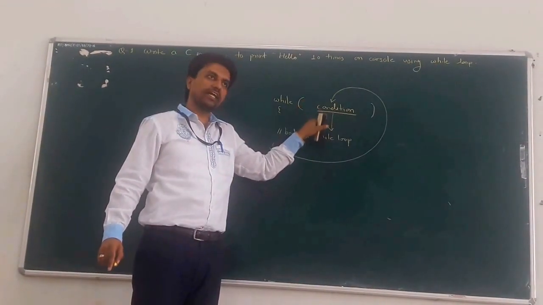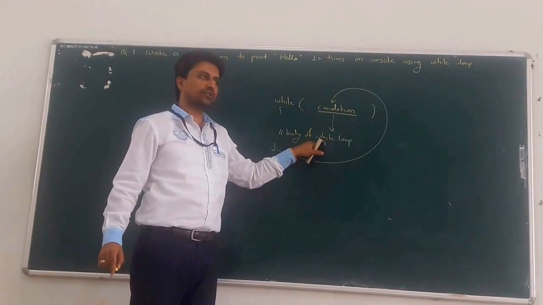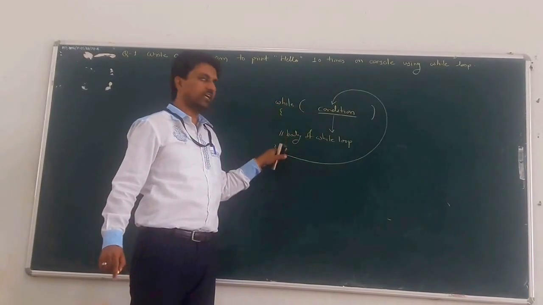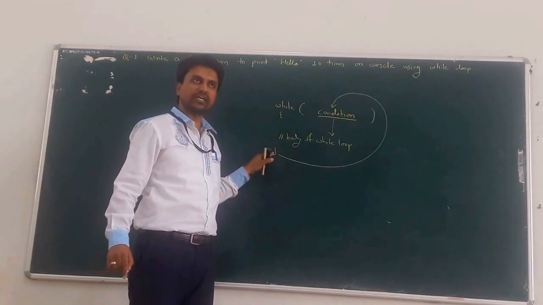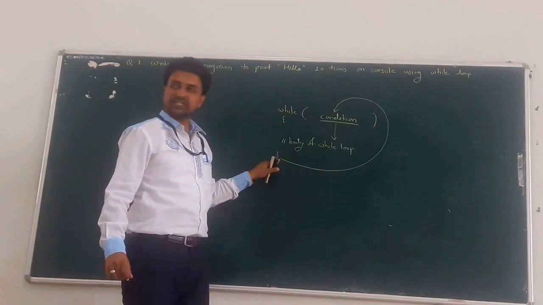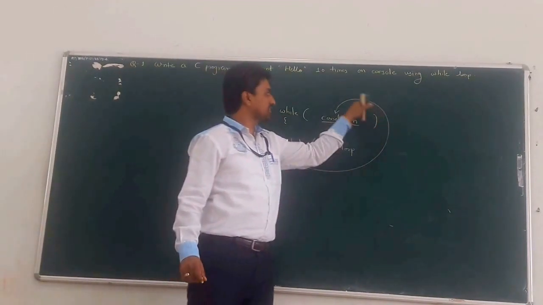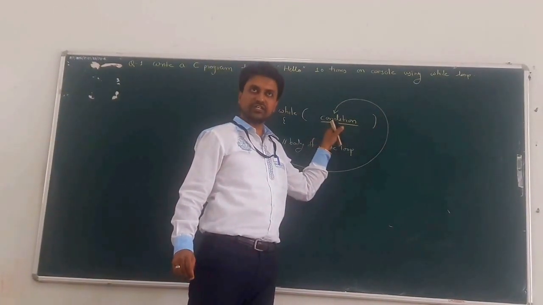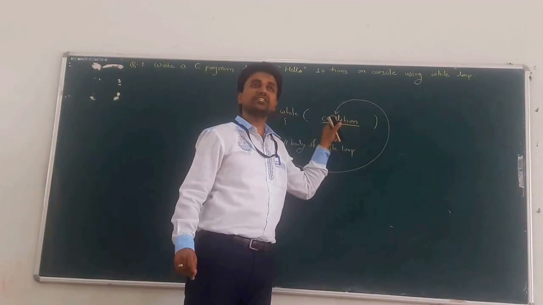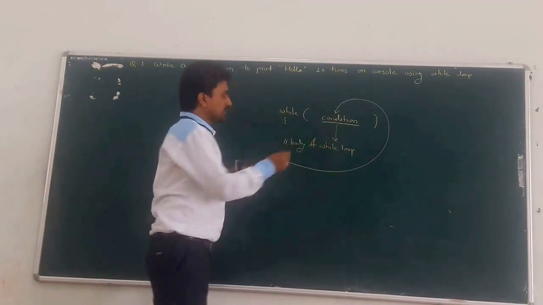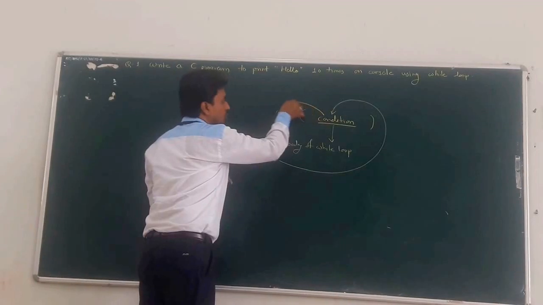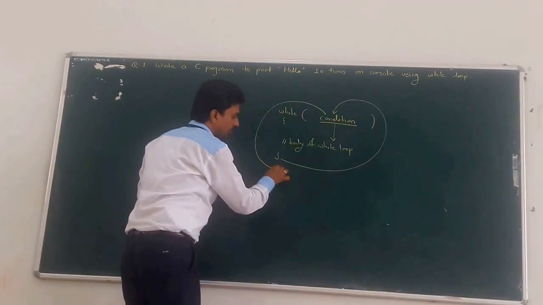If the condition is again true, then the body of the while loop gets executed again, and after completion the cursor checks the condition again. If the condition is false, then the cursor goes out of that while loop.